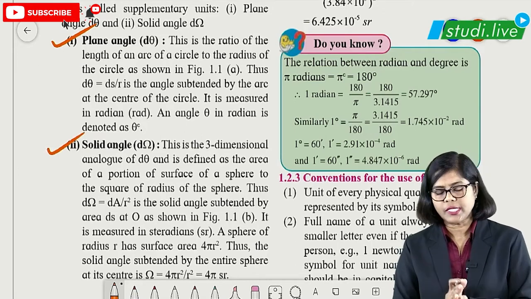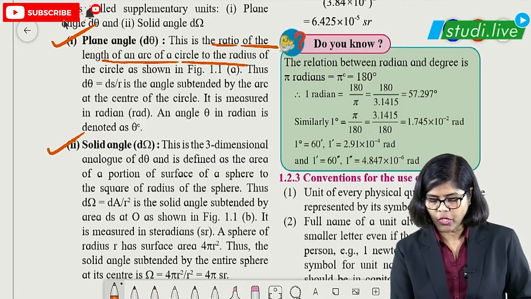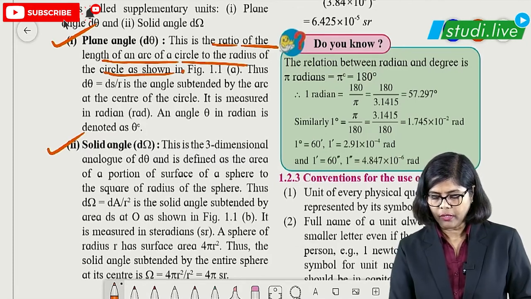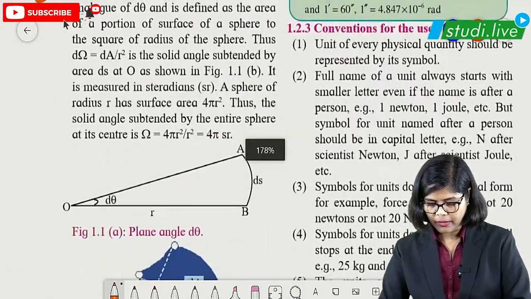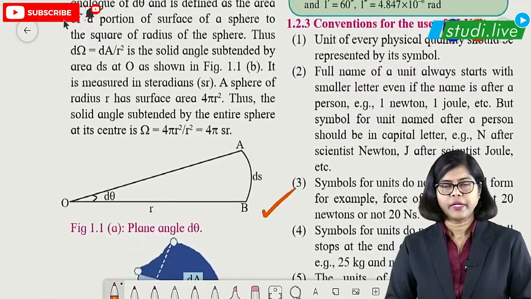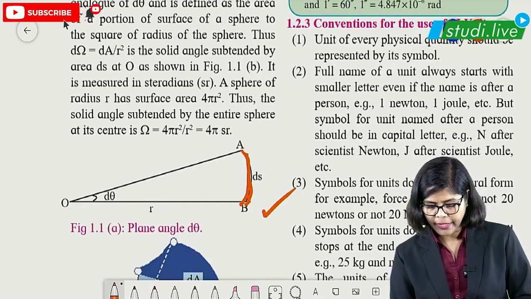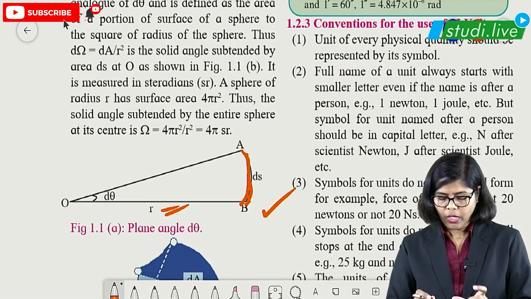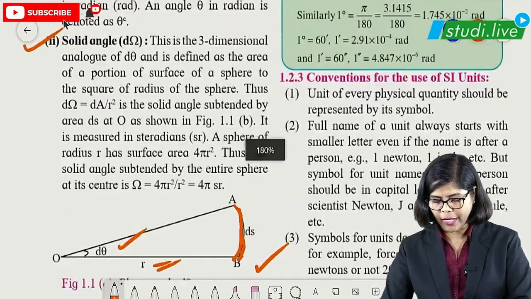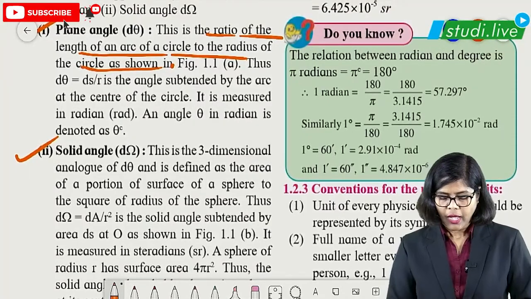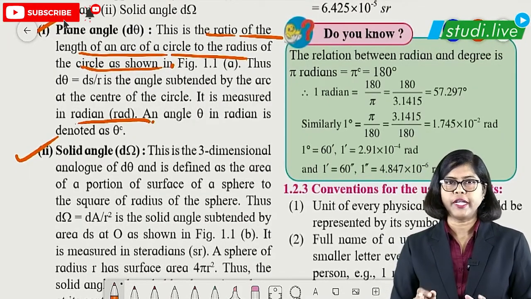Okay, now what is this plane angle? Plane angle is nothing but the ratio of an arc of the circle to the radius of the circle, right? As you can see here, look at this particular diagram. This is the arc of the circle which is taken here, and this is the radius which is given here. So the plane angle is arc upon radius, that is ds upon r, right? And the unit of this plane angle is radians, right students?